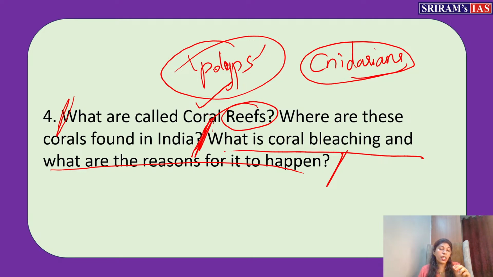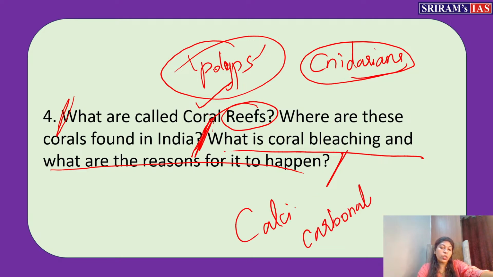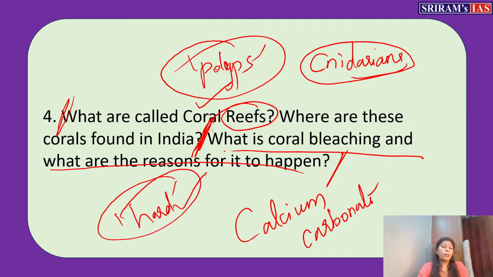So you can say that coral reefs are underwater structures which have been constructed by a Cnidarian group of animals called polyps. These polyps construct a reef by extracting calcium carbonate from the ocean water. Those polyps which construct the reef are called hermatypic corals, or hard corals. Because they leave the exoskeleton, or they have an exoskeleton, we call them hard corals.